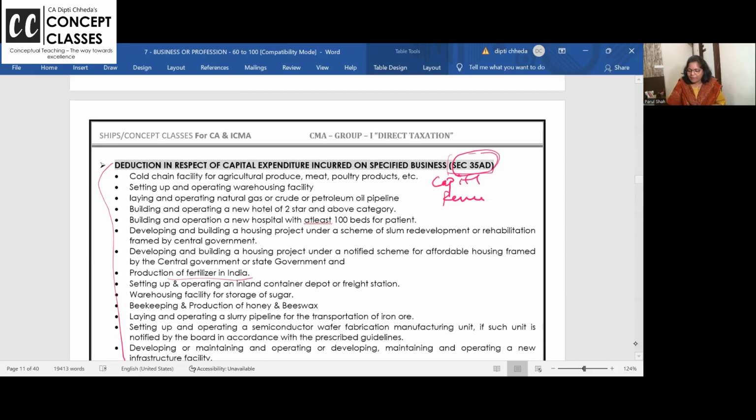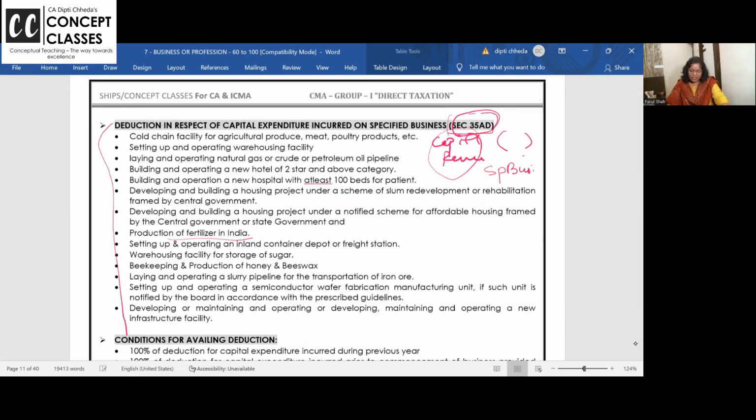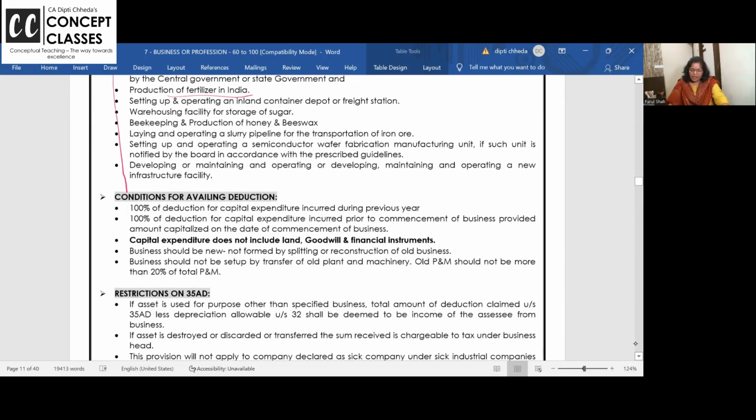Ma'am, if we allow capital expense, definitely it's going to show a loss. In the initial years, business income is anyway low, and if you allow capital and revenue, it's going to show a loss. Can we carry forward this loss? Yes. For how many years? Indefinite period, but to be set off only against specified business. All this is given in your material.